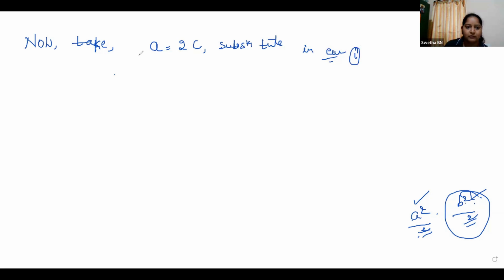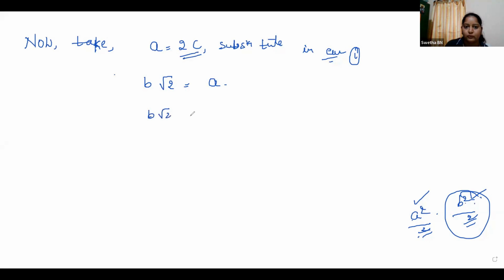Okay. So what is our equation 1? First equation is B root 2 is equal to A. So in place of A, I am writing 2C.